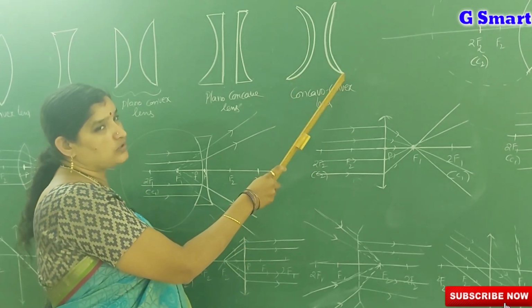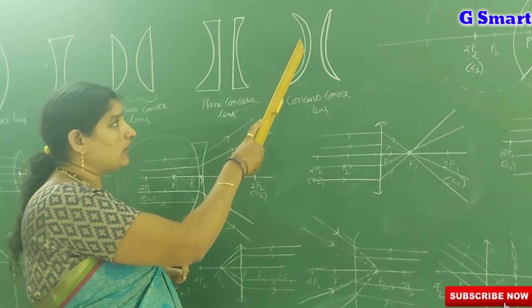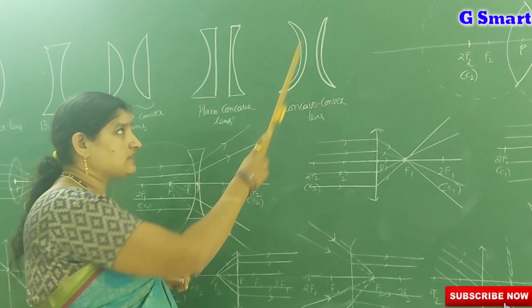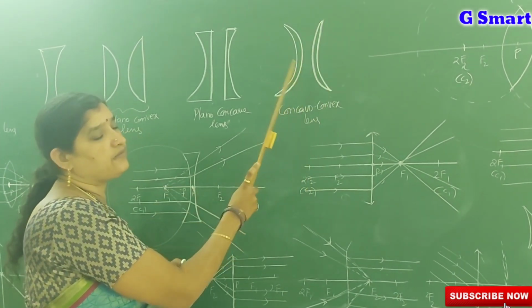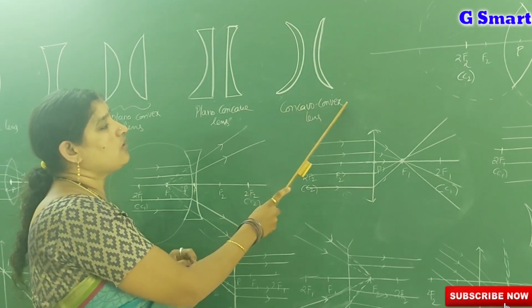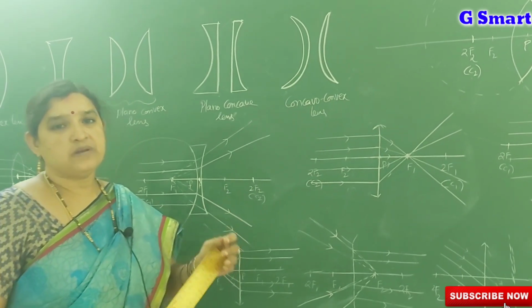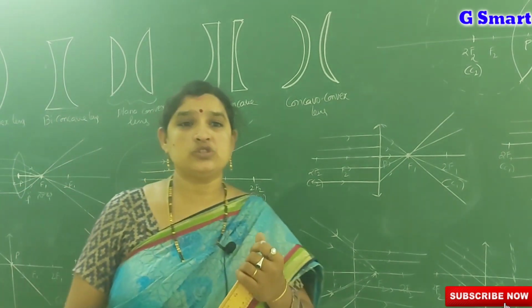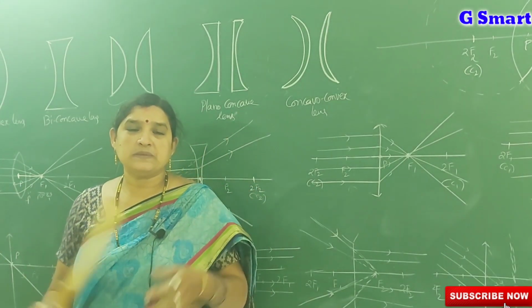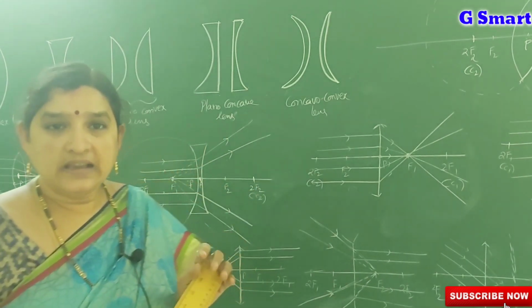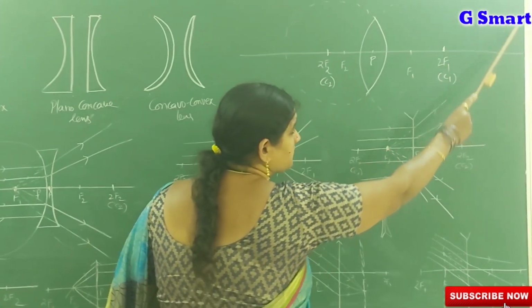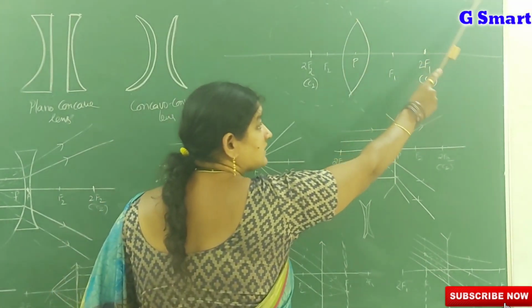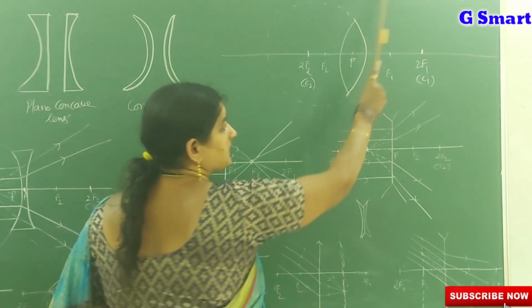If you observe these two diagrams carefully, this is a concave surface and this is a convex surface. This type of lens is called a concave or convex lens. A lens is made up of the intersection part of two spheres. When we combine two spheres, we get this type of lens. Let us see. This is one transparent sphere.